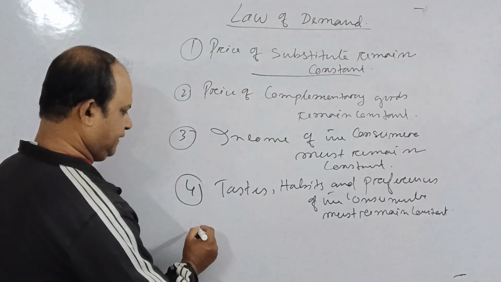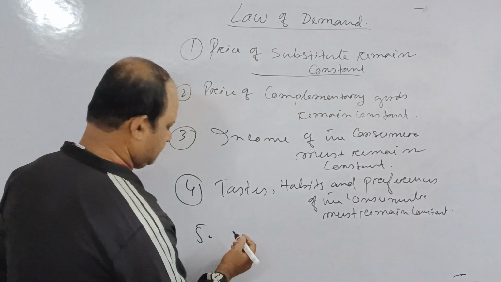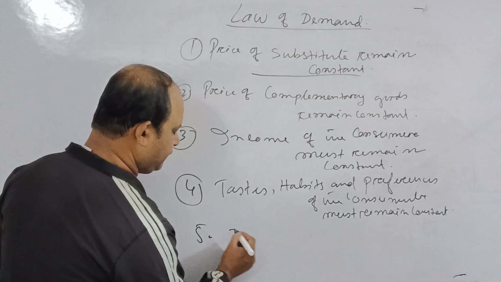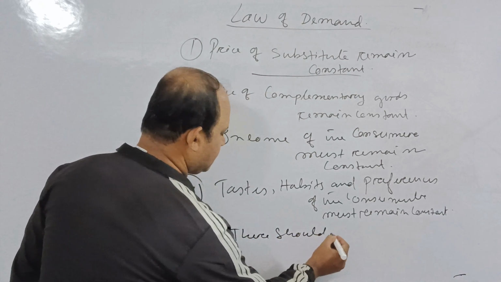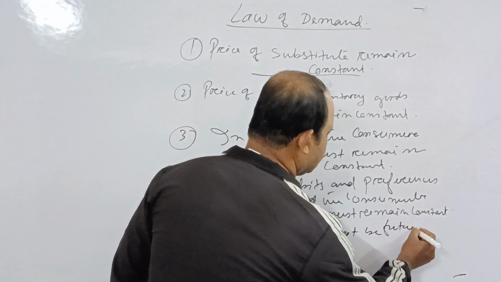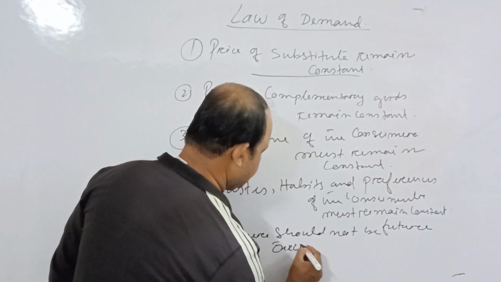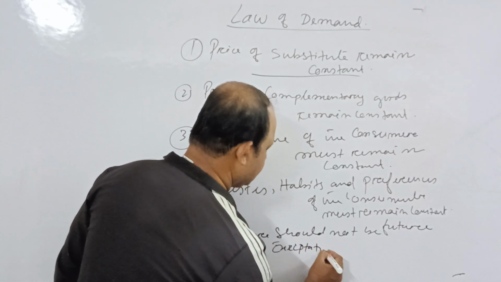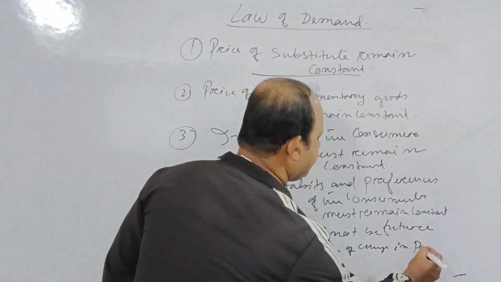And lastly, the 5th assumption is that there should not be future expectation of change in price.